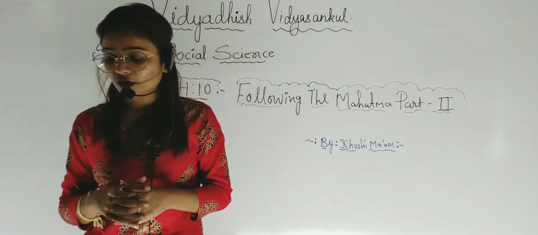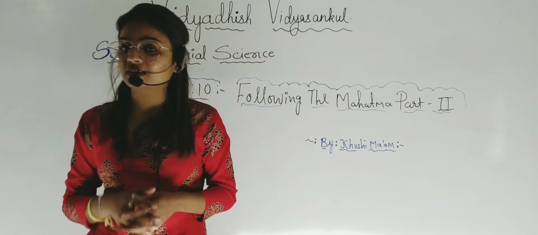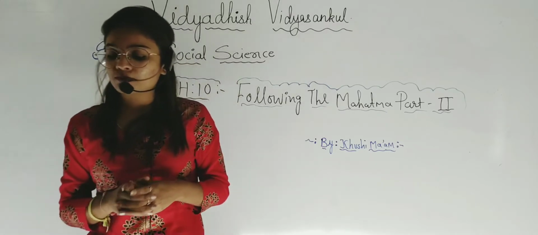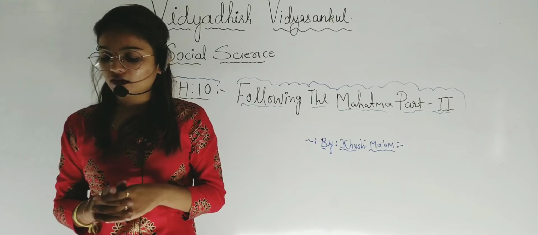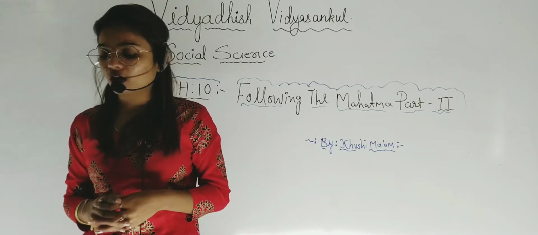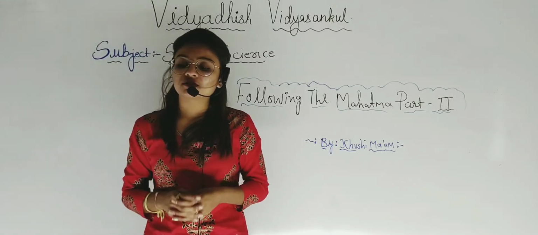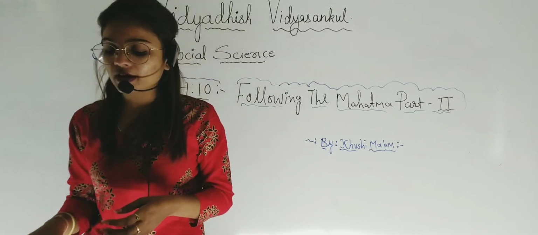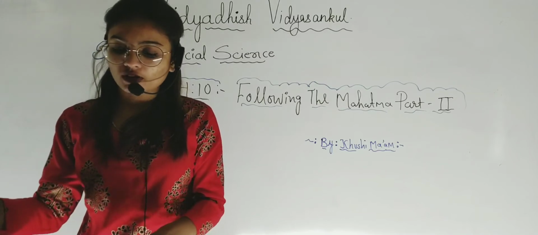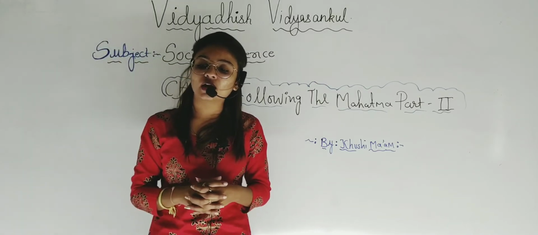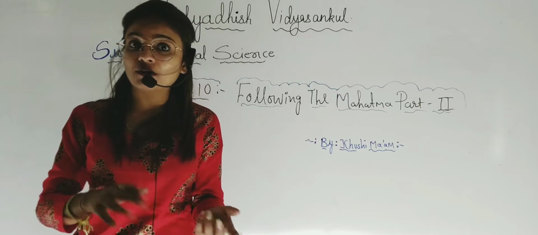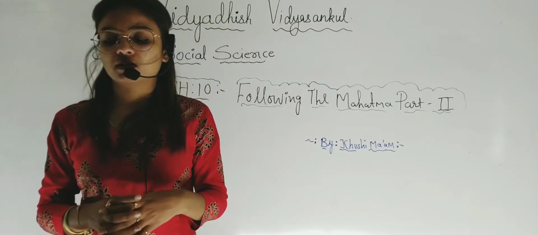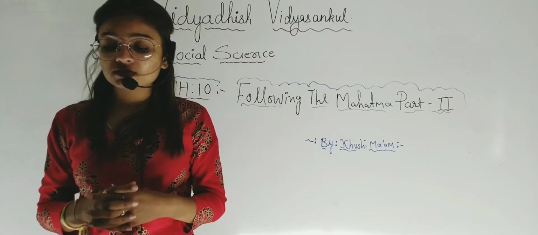Next, the historical resolution of Quit India was passed, and at that time what happened? The Quit India movement started in the Mumbai session of the Indian National Congress on the 8th August 1942. Gandhiji and other leaders were arrested on 9th August, after one day, by the British government. It gave a fresh impetus to the movement.